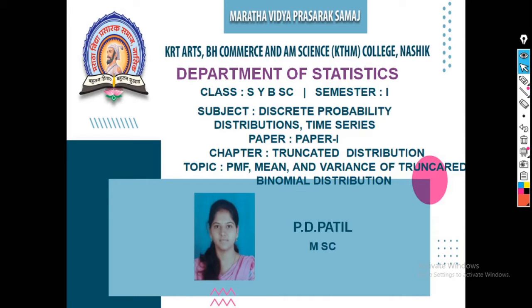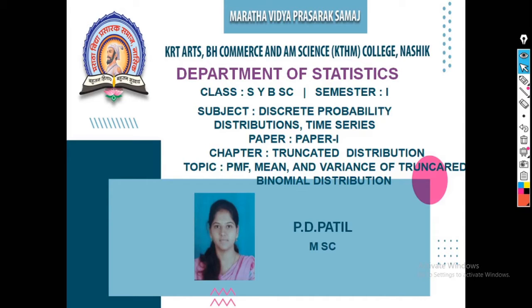Or suppose the random variable has range 0, 1, 2 up to n, and it does not take the last value, that is n, we can say that it is truncated at x is equal to n. When the random variable does not take value x is equal to 0, we can say that it is truncated to the left at x is equal to 0. And when the random variable does not take value x is equal to n, we can say that it is truncated to the right at x is equal to n. Now simply, truncated means the values which are deleted from the range of capital X.